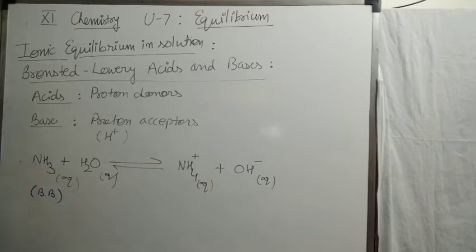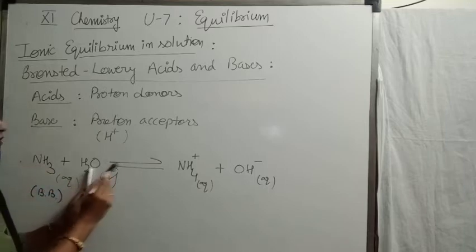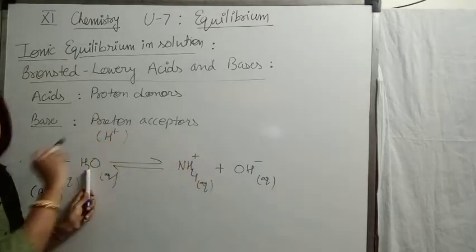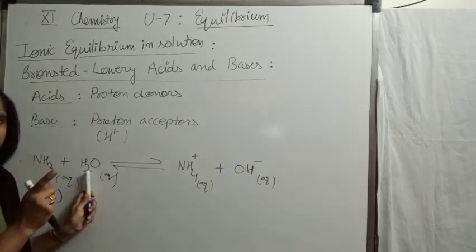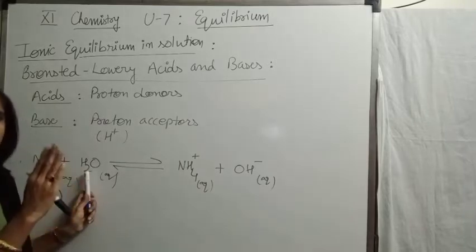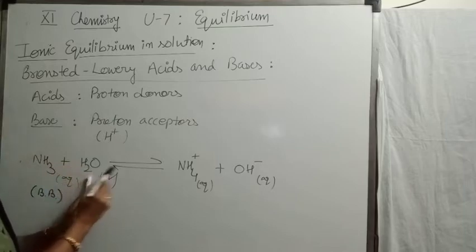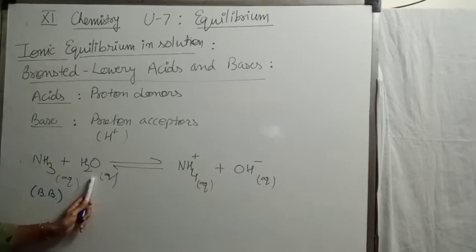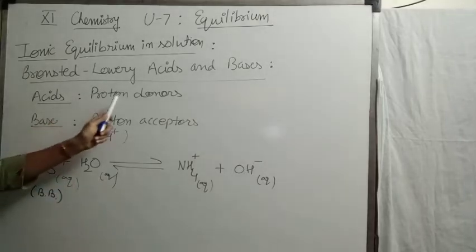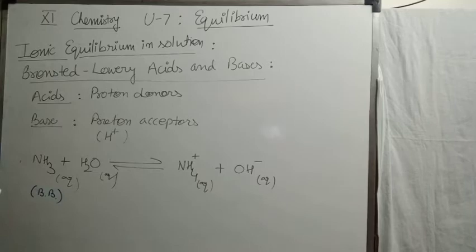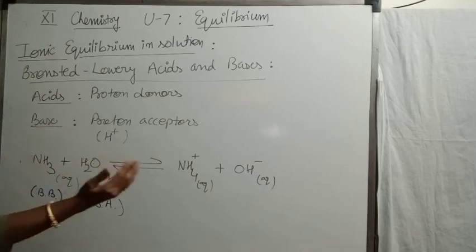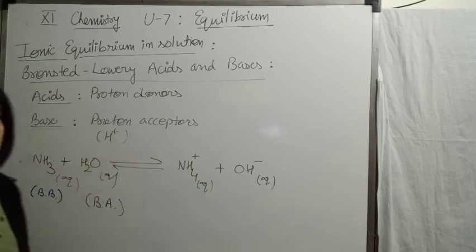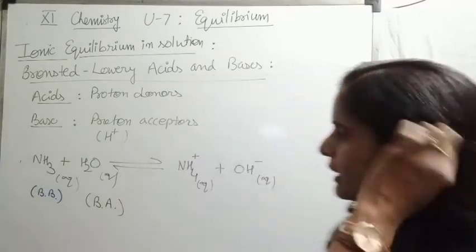Just check for water. H2O in the forward reaction is converted into OH negative. So what is the change? It releases a proton. By losing a proton, it is converted into hydroxyl ion. So the species which loses a proton? Acids. Proton donors are termed as acids. So we can say here, water behaves like a Bronsted acid. Now check the backward reaction. What are the changes in the backward reaction?